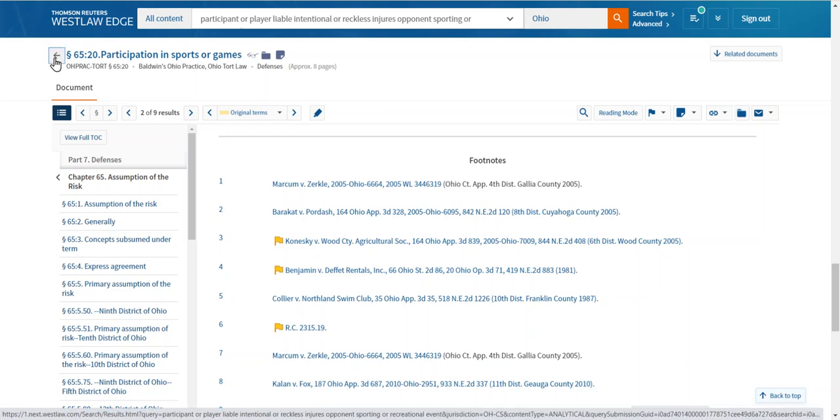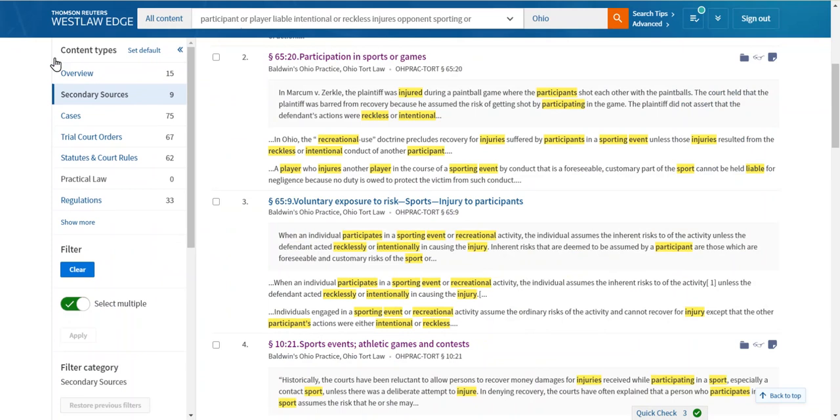And before I leap over and talk about cases, two final content types that you really want to start looking at anytime you're researching issues going forward. You might not have done this with the open memo, but certainly you want to do this for the trial brief.